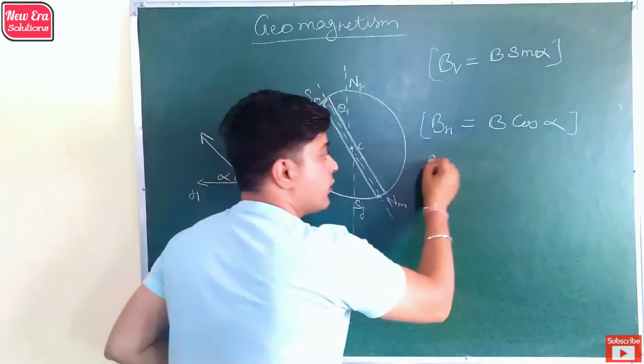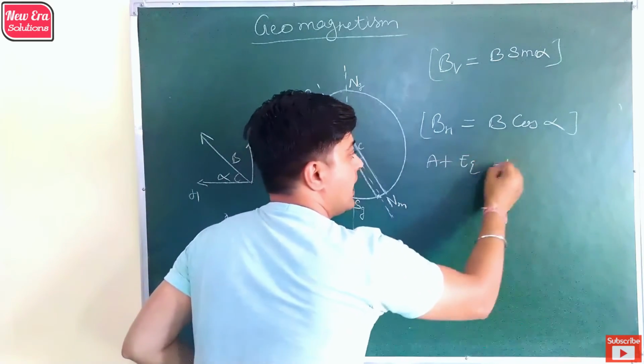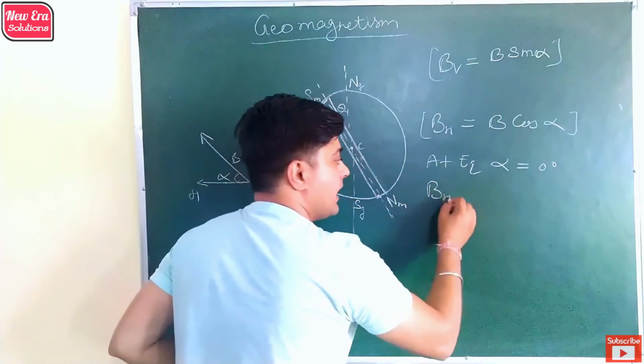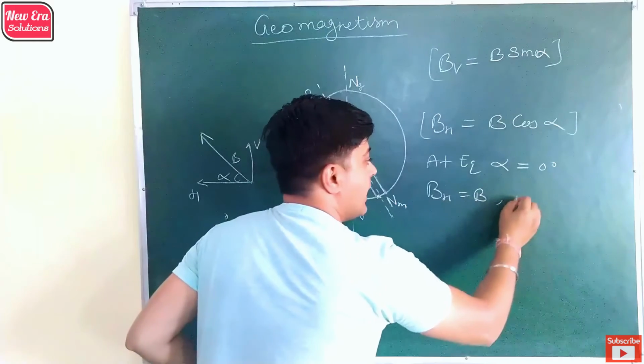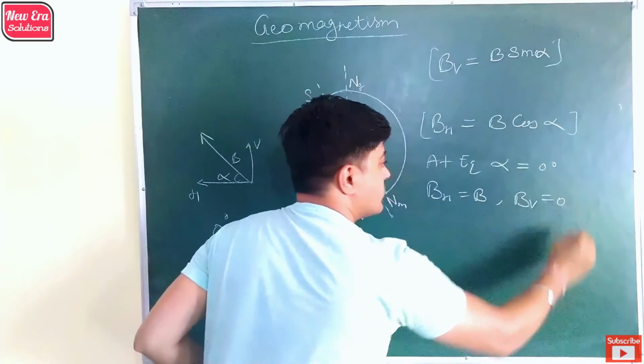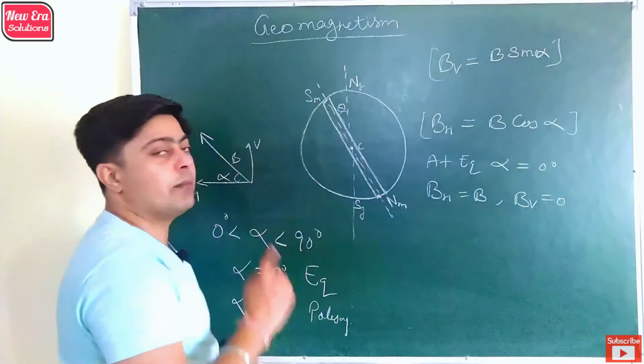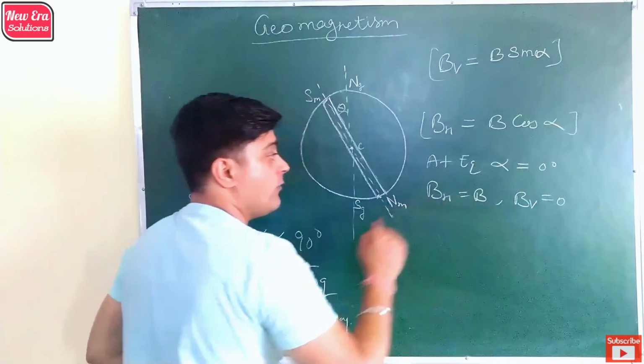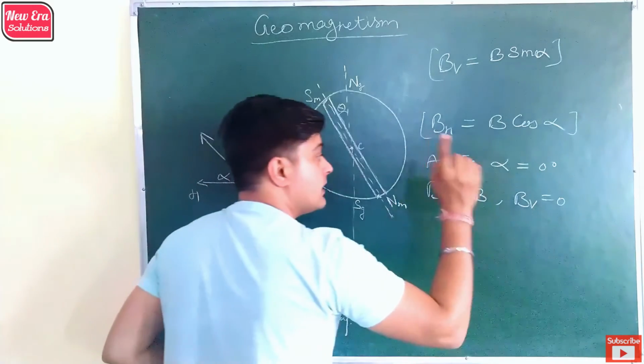So at the equator, when alpha is equal to 0 degrees, then BH is equal to B and BV is equal to 0, which shows that all the magnetic field acts along the horizontal direction of the magnetic meridian